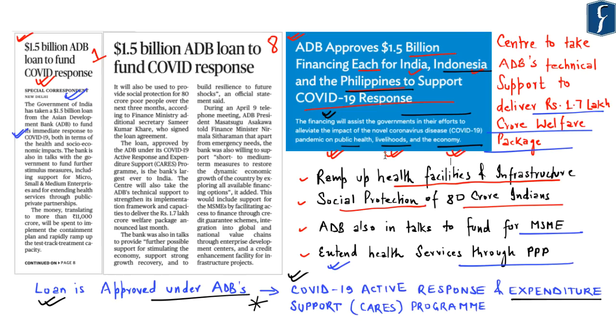Now this topic becomes important with respect to loan provided by ADB to the Government of India under the section of current events of international importance, and question may be asked either with respect to ADB or with respect to the loan provided by ADB with respect to the section of economy. So this becomes a very important news for your upcoming prelims examination of 2020.